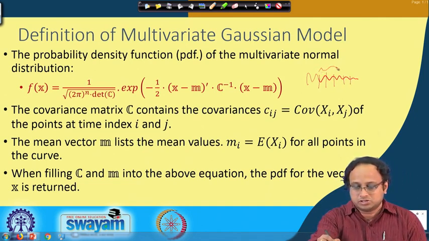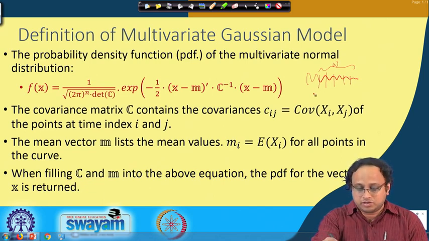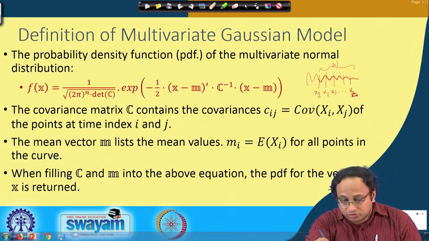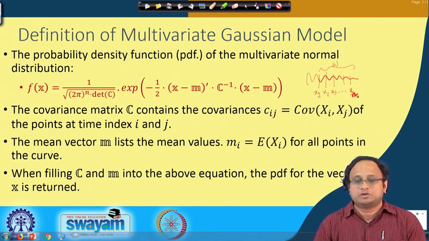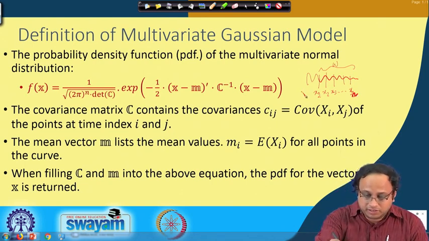Suppose this is my total window of operation, and I am observing the corresponding power values, which I denote as x1, x2, x3 and so on till xn, where n is my total window size. Okay. So, this stands for my vector x.